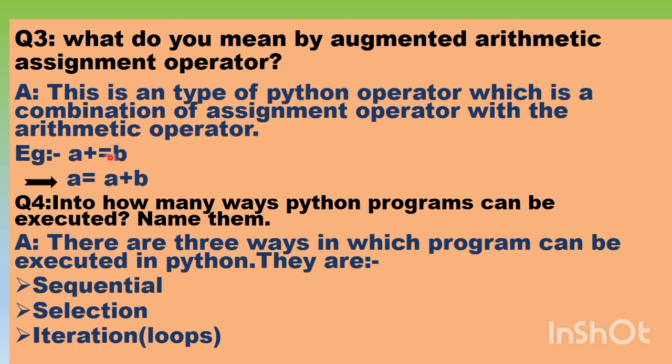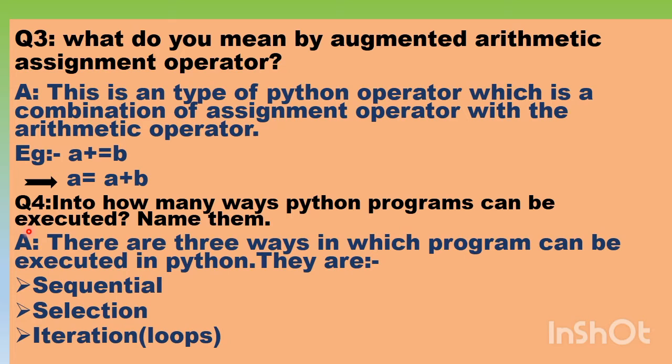These two operators which are used together are called an augmented operator. Augmented operator means arithmetic plus assignment operator. Now what does this mean? Plus and equal to means a = a + b. I hope till this is clear.